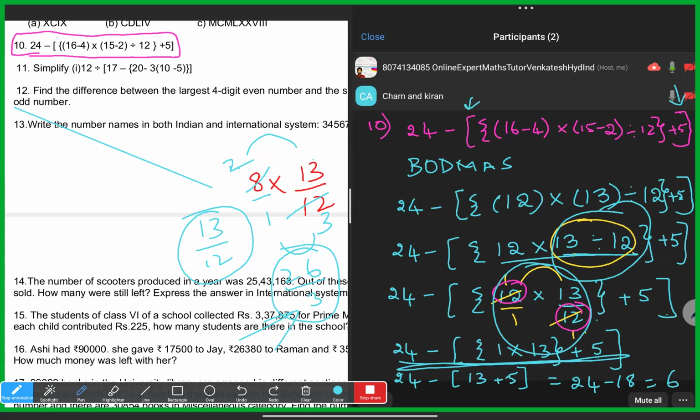How you finished 13 by 12? Because I just wrote the division as per the Bodmas. We need to first go with the numbers where the division symbol is there. Sir, once can you explain? 13 division with 12, I wrote it as 13 by 12. Yes, fraction, because of that only it came.